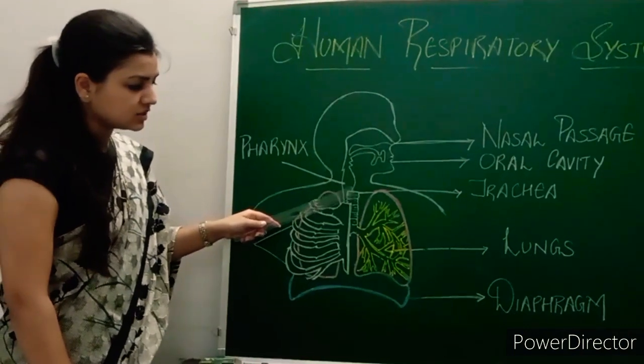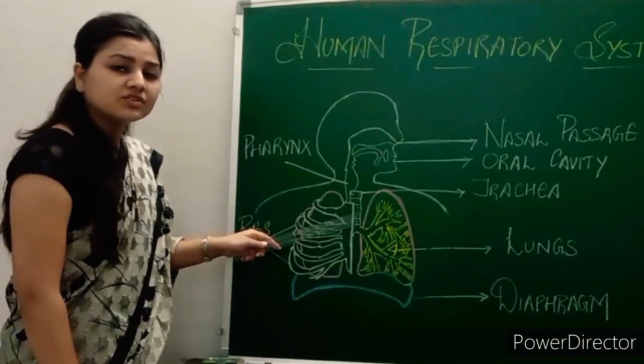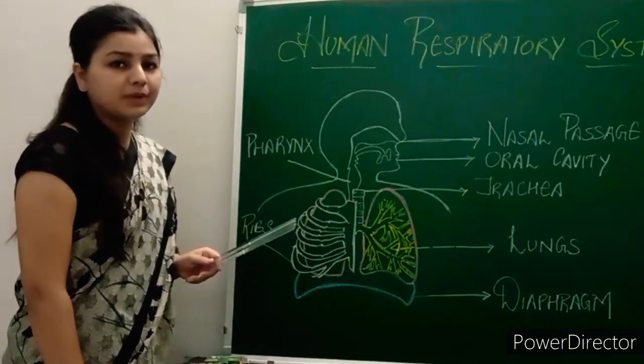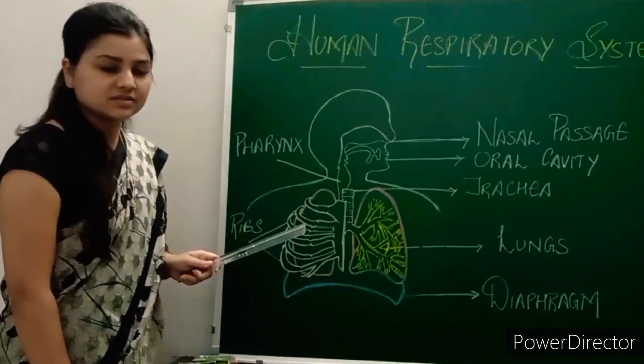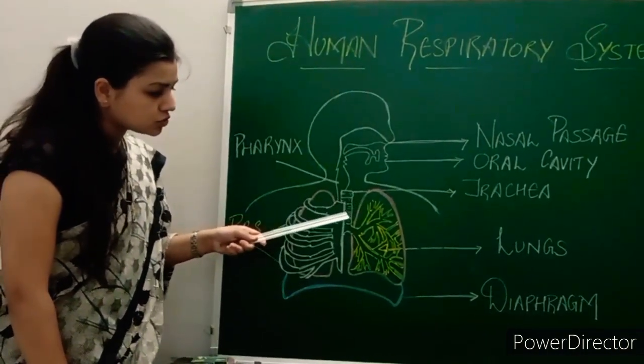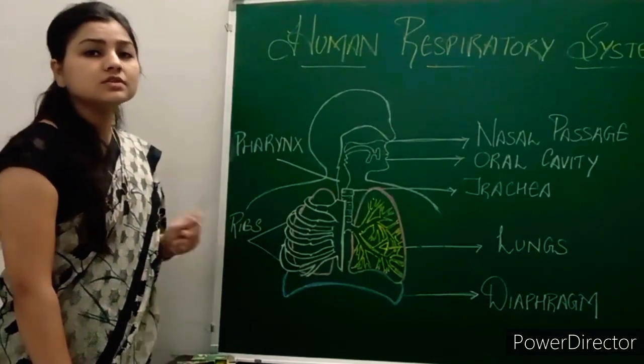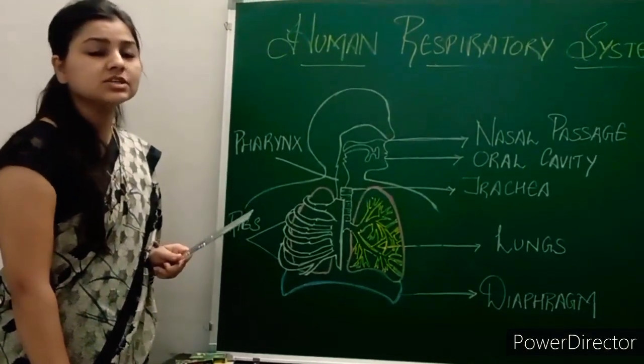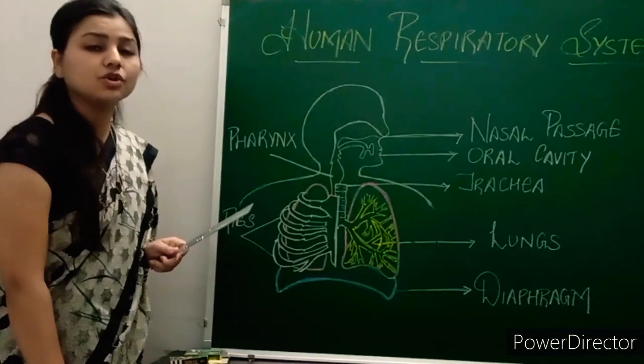Now as you can see, there is the trachea. The trachea is basically the windpipe through which the air passes. The trachea is also coated with rings of cartilage to protect it from any sort of damage or injury.